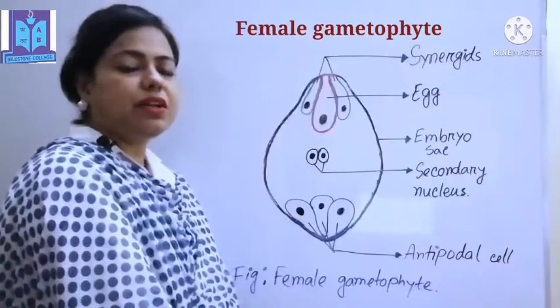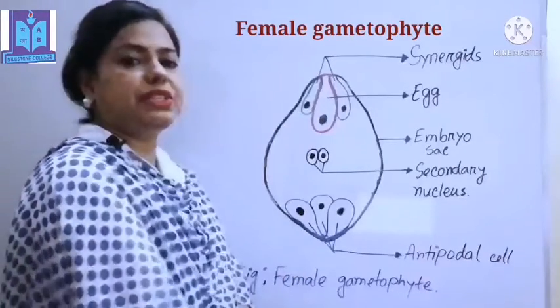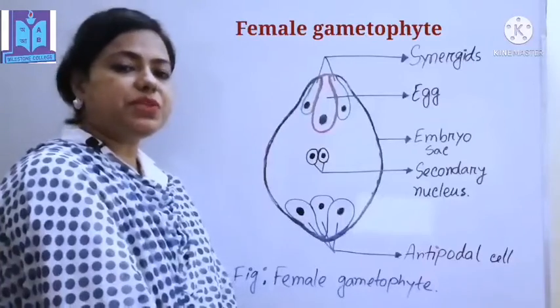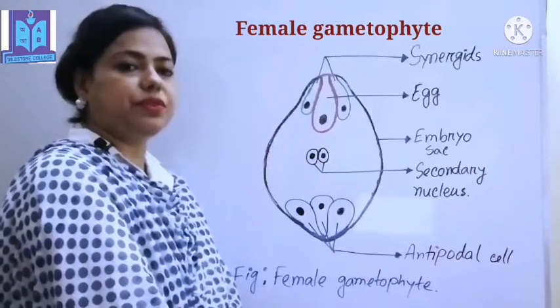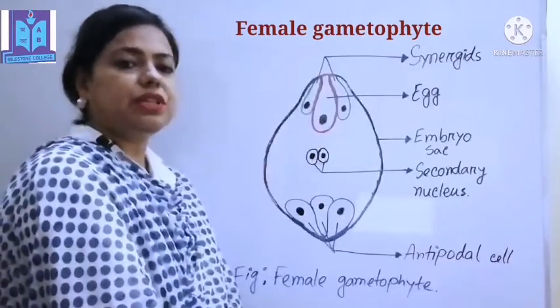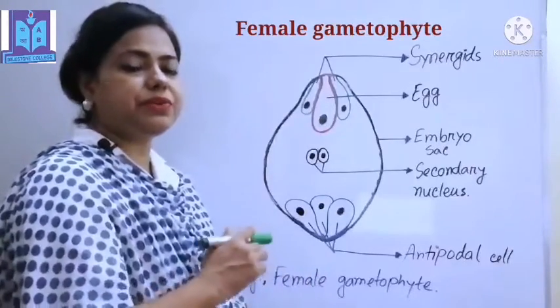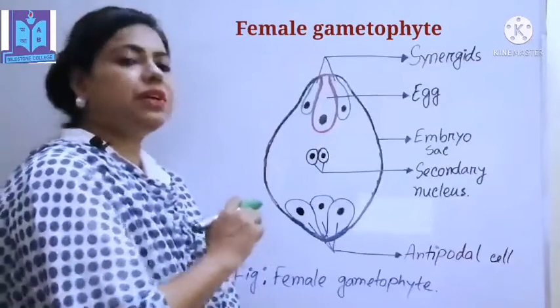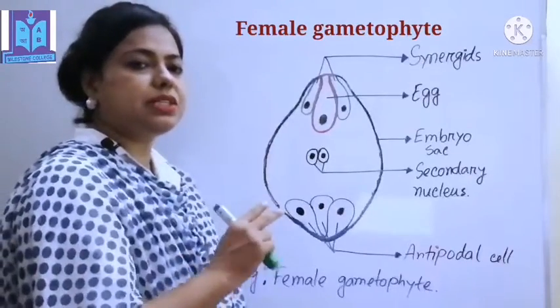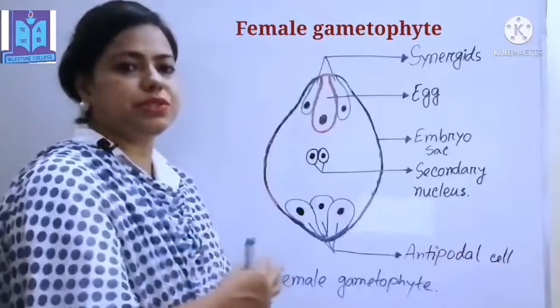Megaspore is the first cell of the female gametophyte, which is formed from the megaspore mother cell in the ovule. One functional megaspore gradually develops and forms the embryo sac. In the embryo sac, two nuclei are formed by mitosis cell division.